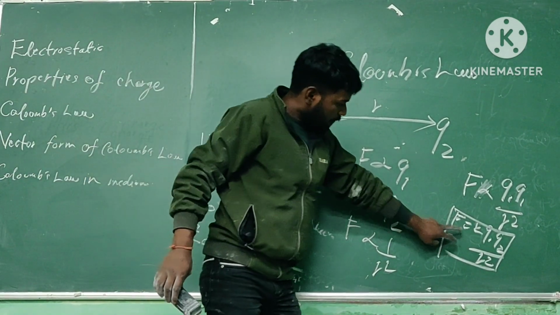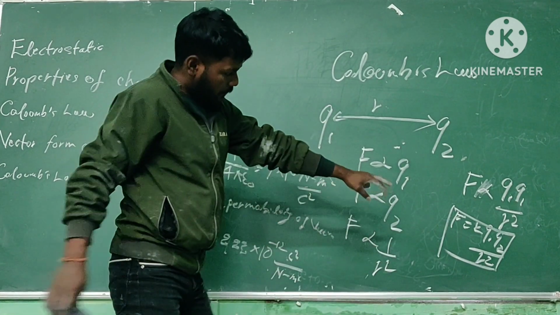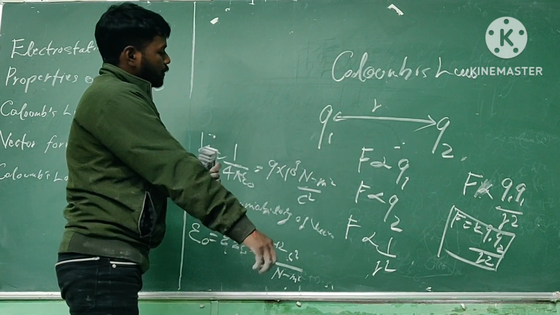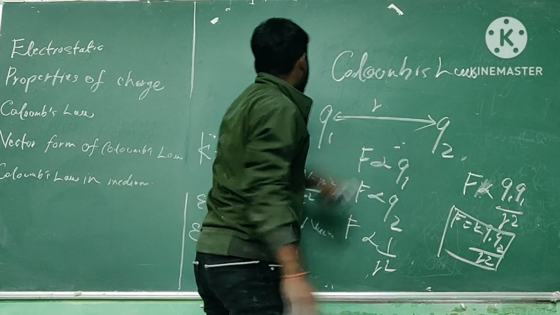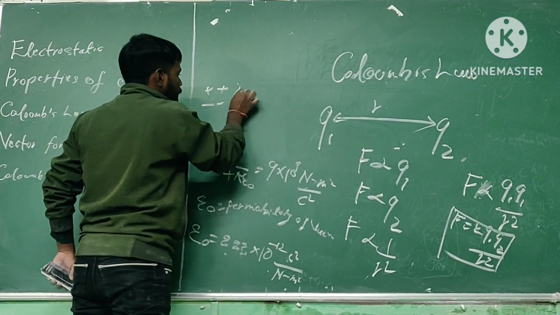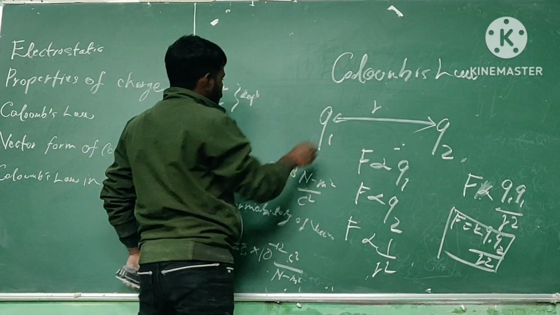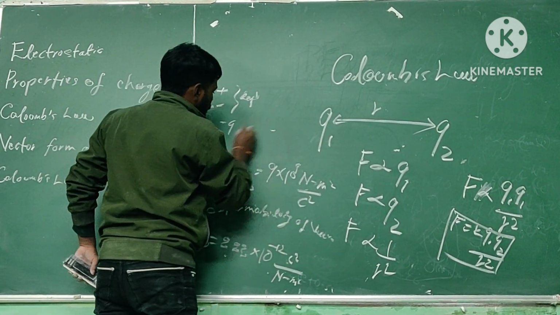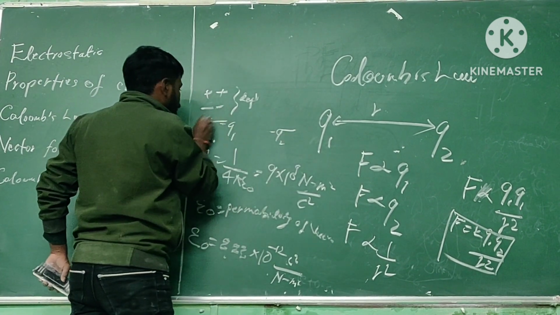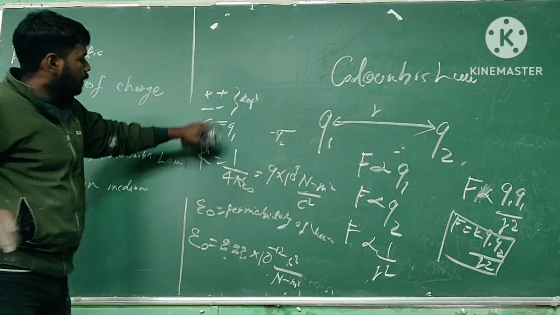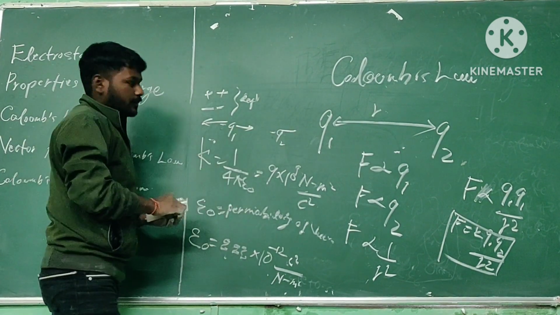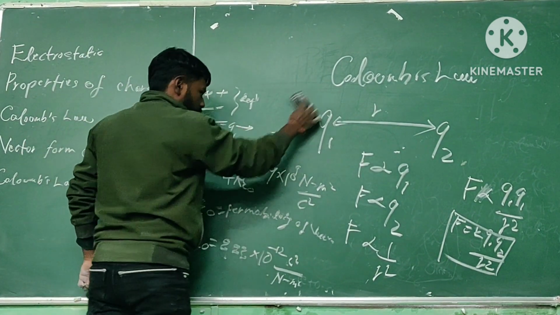From this equation we will get the force, but we do not know the direction. So to check the direction we have to know the sign of the charge. We know the same type of charges repel each other. Let's say q1 is minus q and q2 is also minus q, then they will repel each other, and when q1 is plus and q2 is minus, they will attract each other. In this way we can find the direction of force.